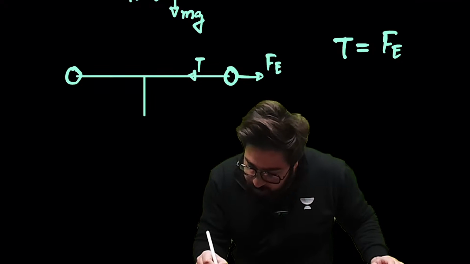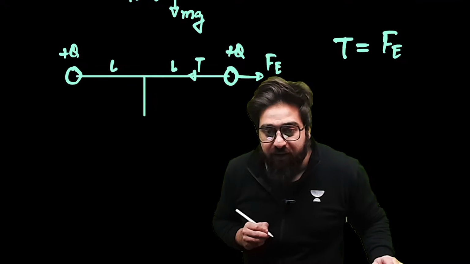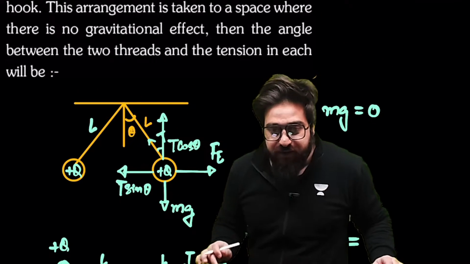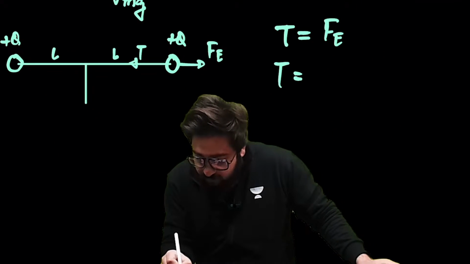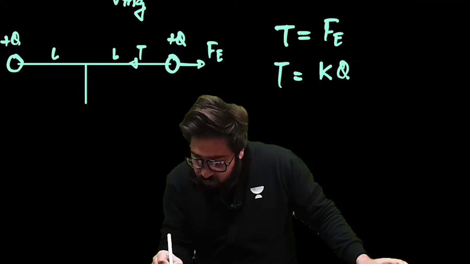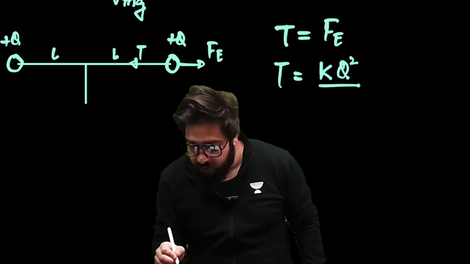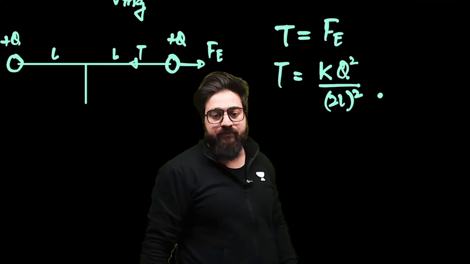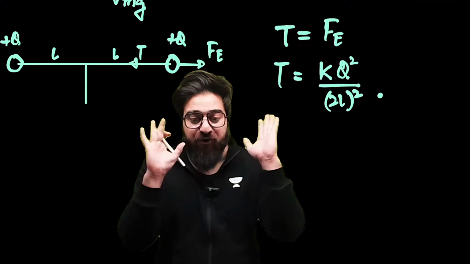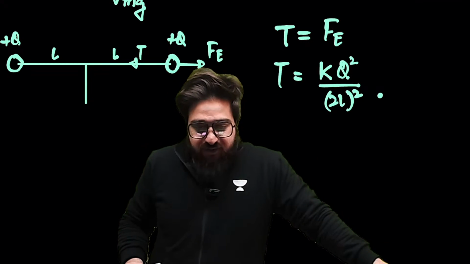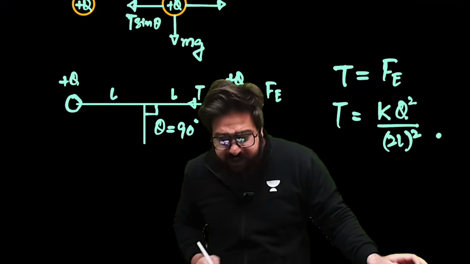And when it comes to, let's suppose this is plus Q, and the length of the string is L. This is also L, because this length is given as L. So this will be L and this will be also L. Now tell me, what is the electrostatic force over here? K, Q1 is Q, Q2 is also Q, that is Q square divided by the distance between them, that is 2L, whole square. This is simply the electrostatic force which will act over here. And what is the value of theta in this particular case? Theta in this case is 90 degrees.